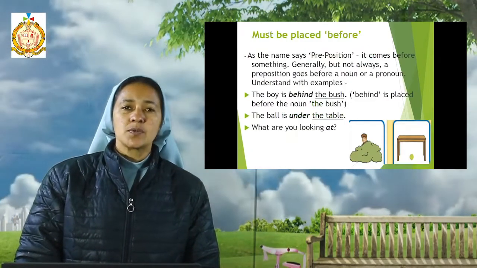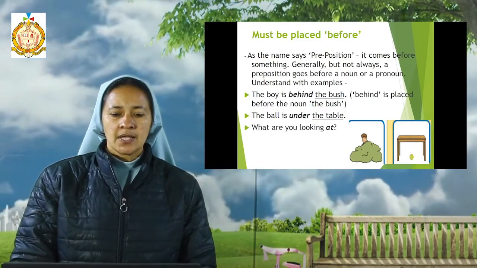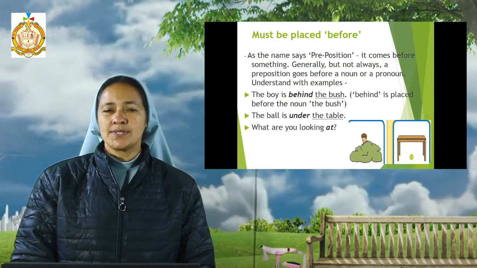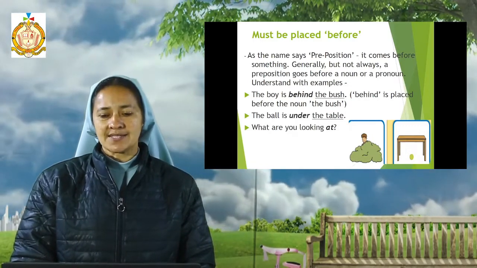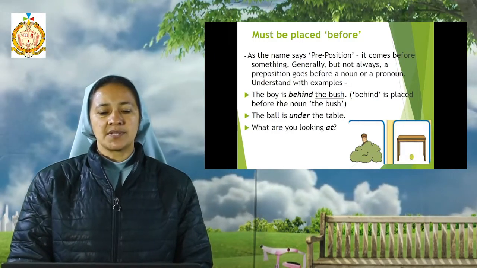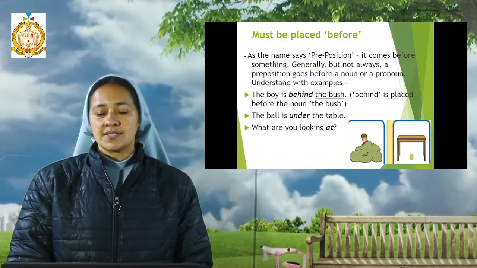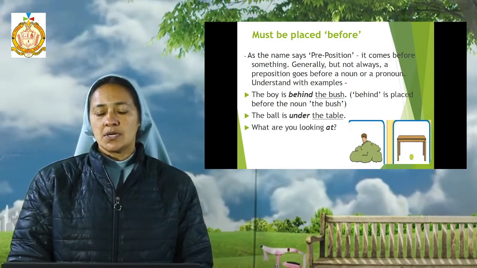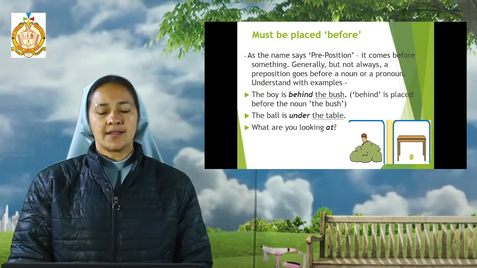Now the second rule says that it should be used before. As the name says, preposition: pre means before and position means a place. So it comes before something, generally, but not always. This is used most of the time, but there are cases also where we use the preposition at the end.